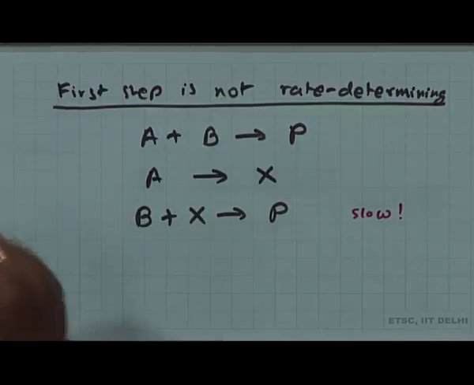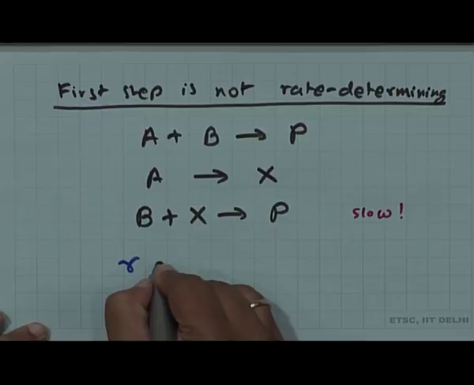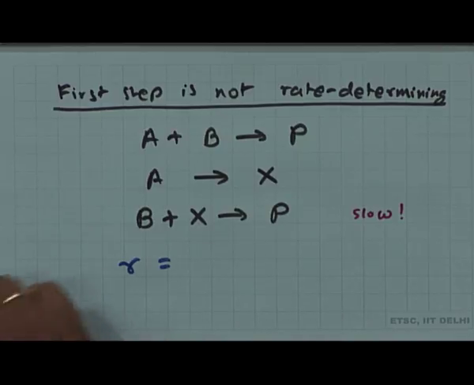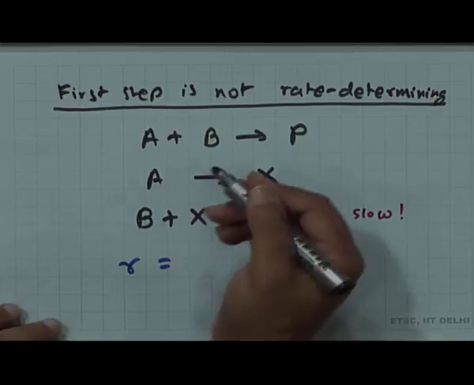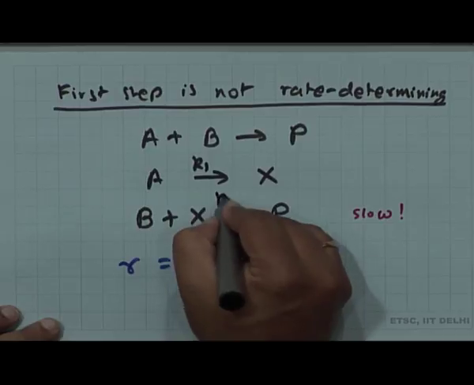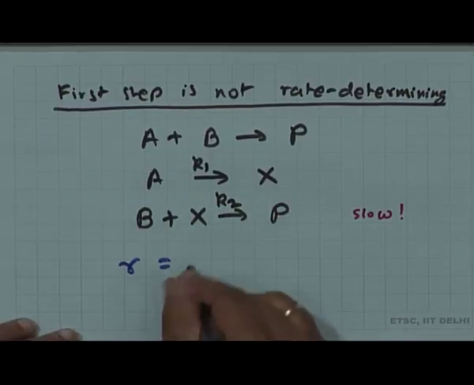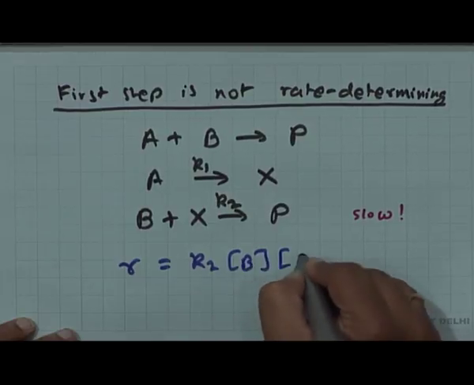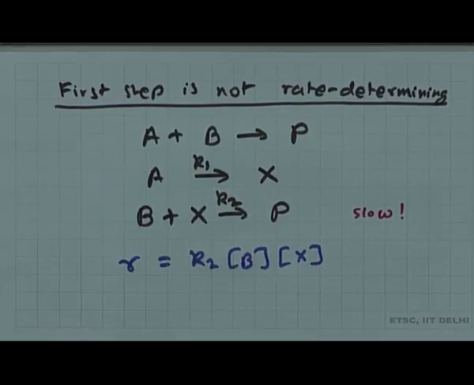If that is the case, then my proposed rate law becomes R is equal to K2 times concentration of B times concentration of X, if this is K1, this is K2. Now, this is absolutely fine, right.